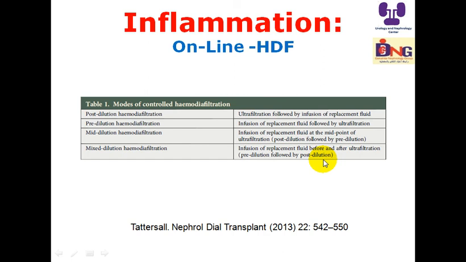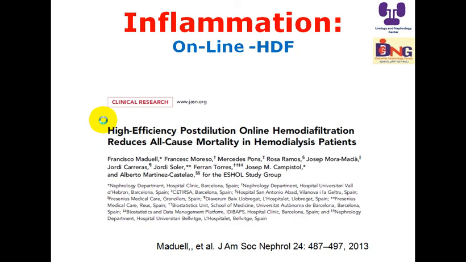If we address all these issues, we'll find that the most important and the best modality to manage this patient, to get rid of inflammation and to cut short this cycle, is post-dilution hemodiafiltration. And not only post-dilution, but high volume on-line post-dilution hemodiafiltration. This means more than 20 liters.